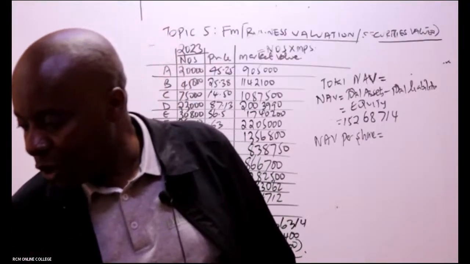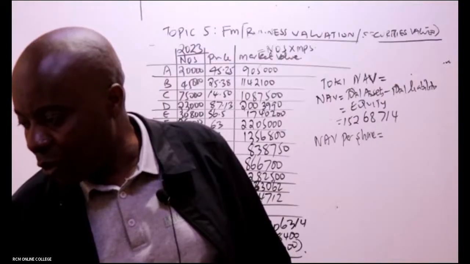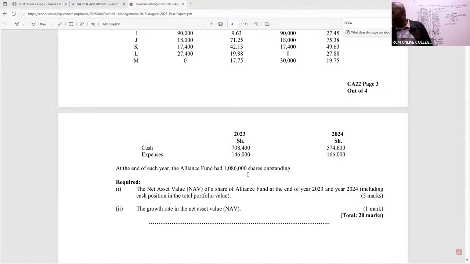And they're not going to change in between the years. This was quite an easy question. They're not changing in between the years. So we have here at the end of each year, the Alliance Fund has 1,086,000 outstanding shares. So divide this by 1,086,000. Then you're able to get the net asset value per share.